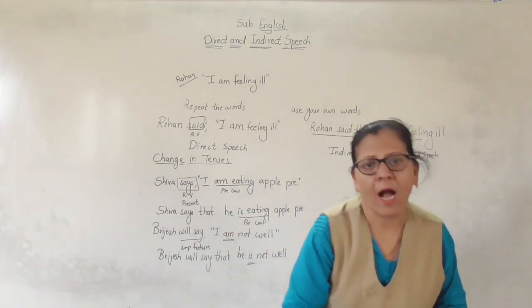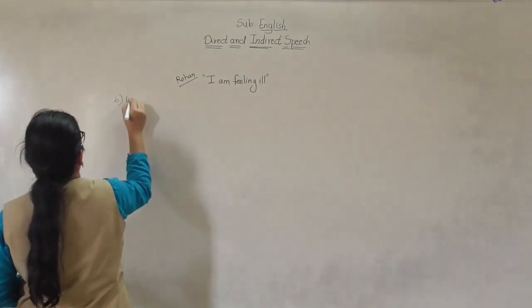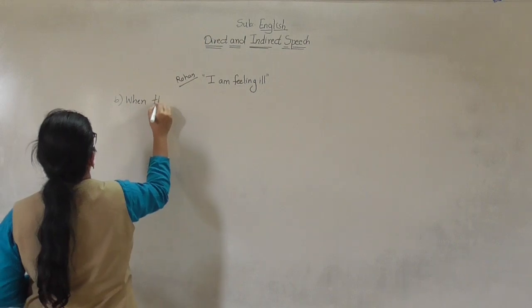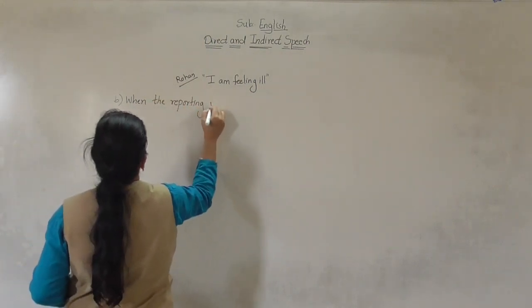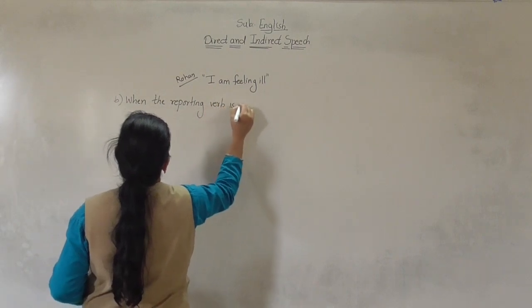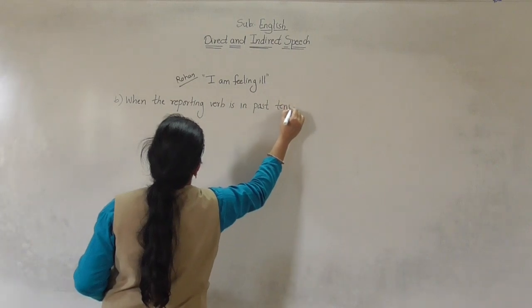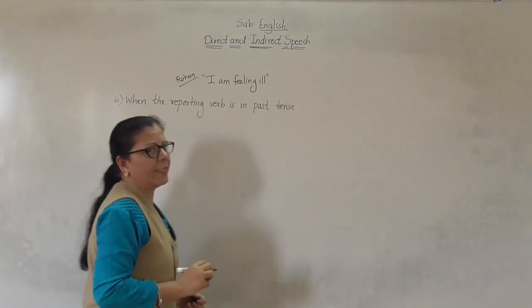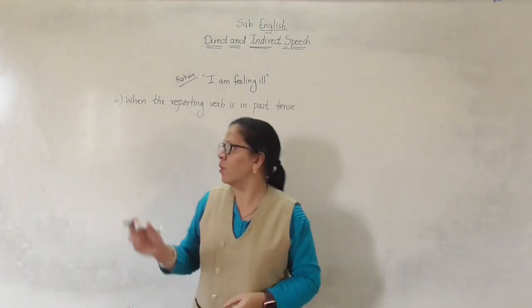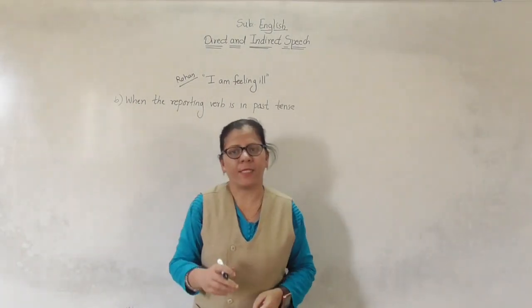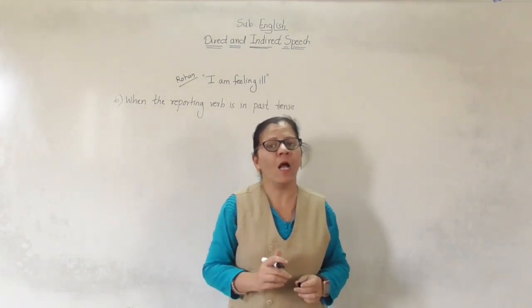So let us see how the tenses will change. When the reporting verb is in past, that is said or told. So these are the past tense, right?